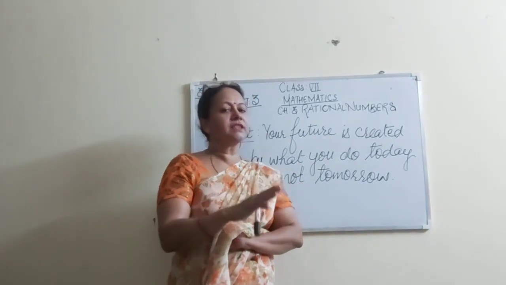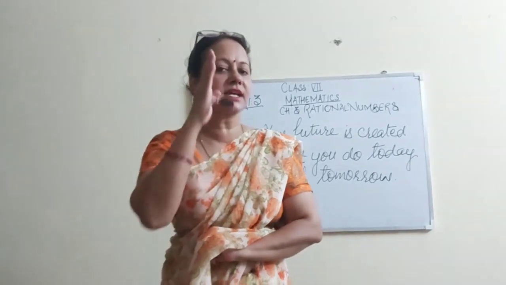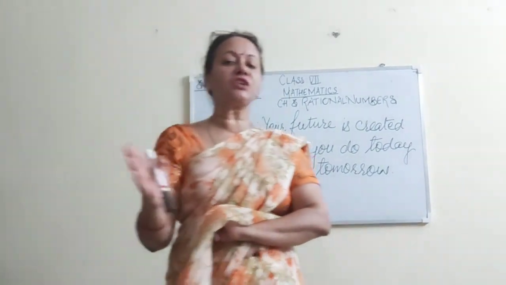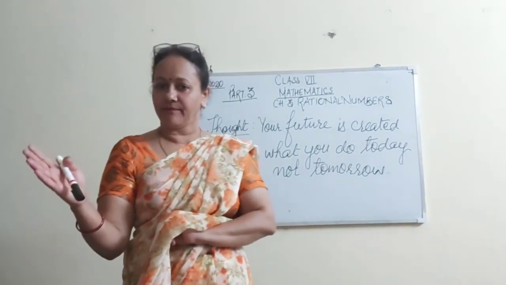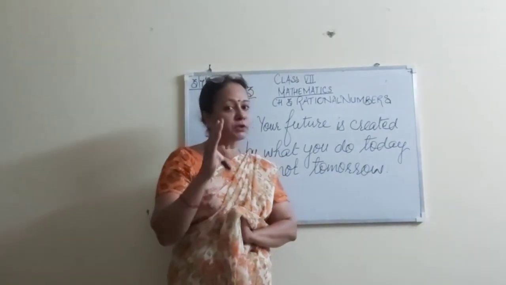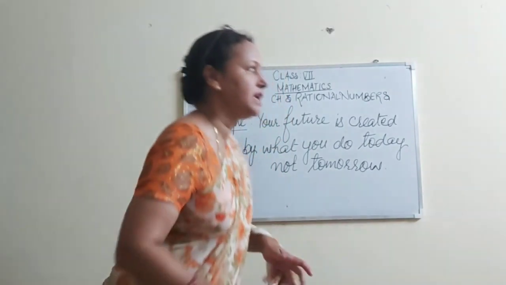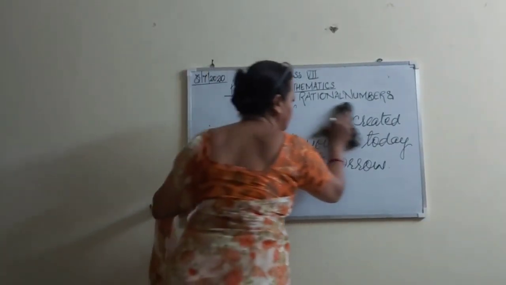Now, till now, what have we done? We have done rational number comparison, equivalent fractions, standard form, and representation of rational numbers on the number line. We have covered that. I hope the concepts are clear. So, I am going through a little bit of recapitulation with you.